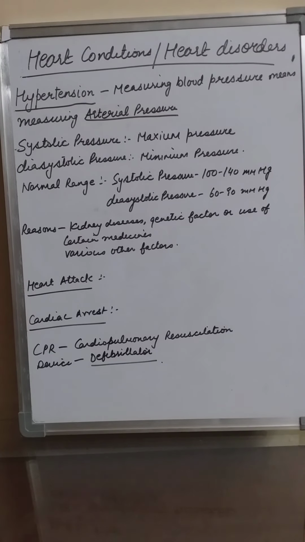Now in some cases, students, the heart continues to pump blood to the rest of the body. However, in others, the heart may stop functioning altogether. And that condition is called cardiac arrest. Okay. Now we will study cardiac arrest in detail. Cardiac arrest occurs when the heart stops beating suddenly and blood stops flowing around the body. A person who has a cardiac arrest usually becomes unconscious, has no pulse and may stop breathing or breathe abnormally.